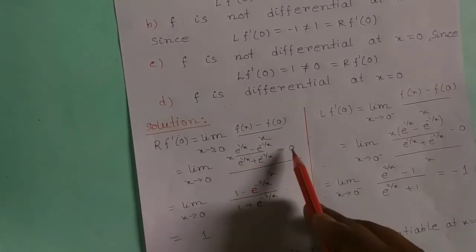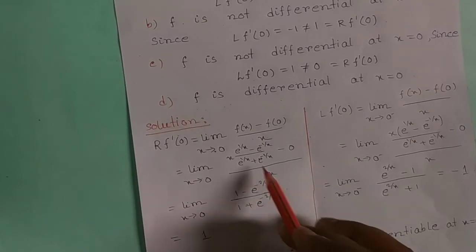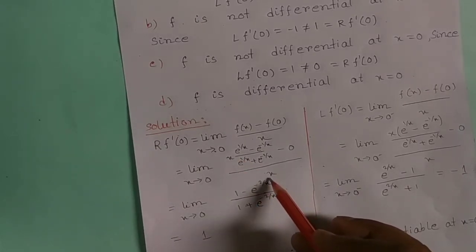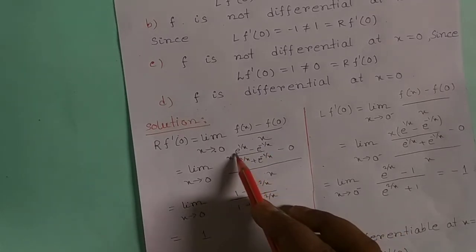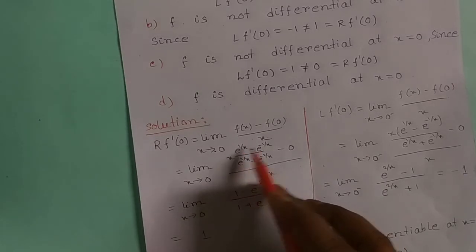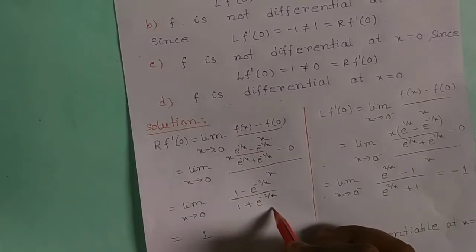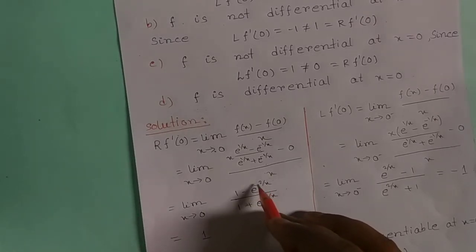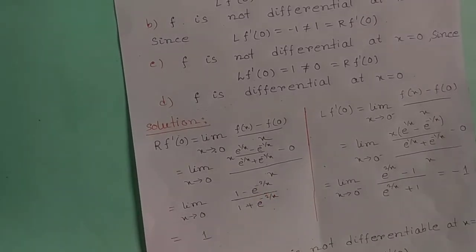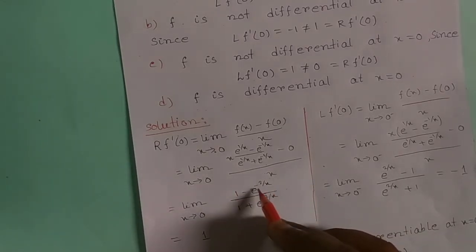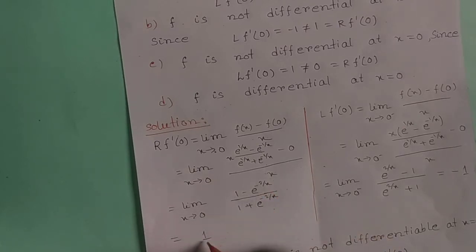Therefore if we divide f(x) − f(0) by x, this is cancelled. If we divide numerator and denominator by e^(1/x), we get this, and the value of this is 1, because if we put x = 0 then e^(−1/x) is e to the minus infinity, which is 0.